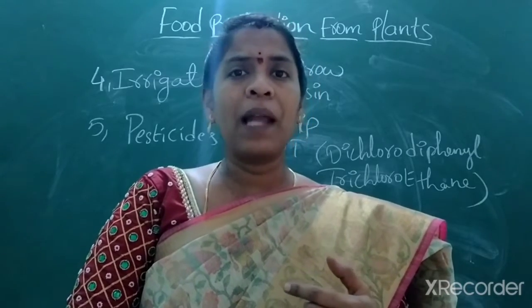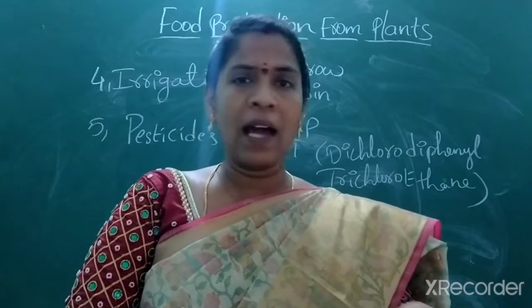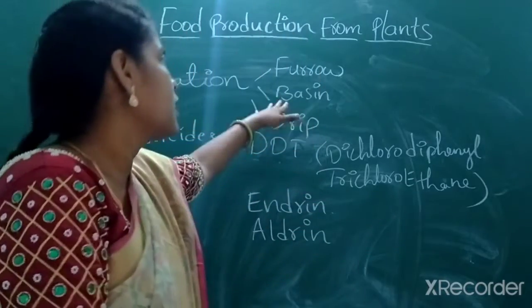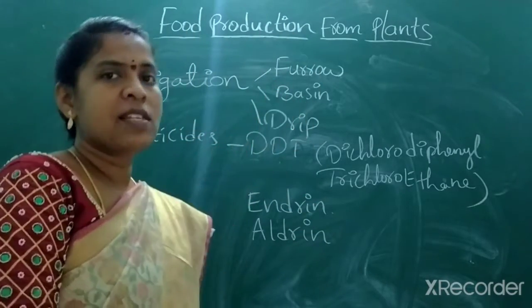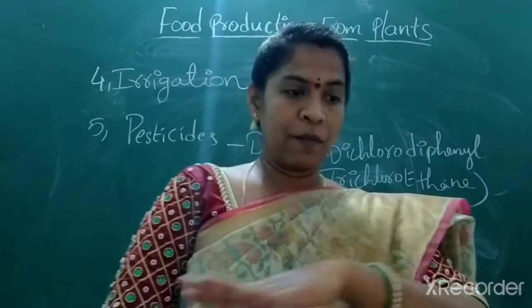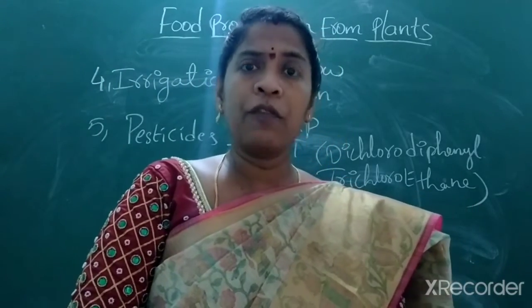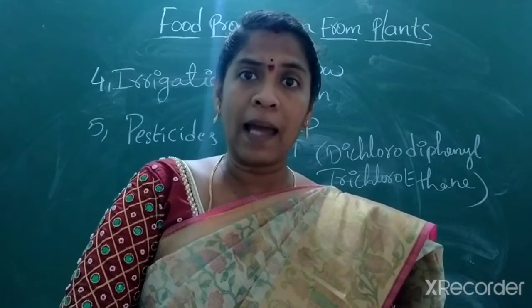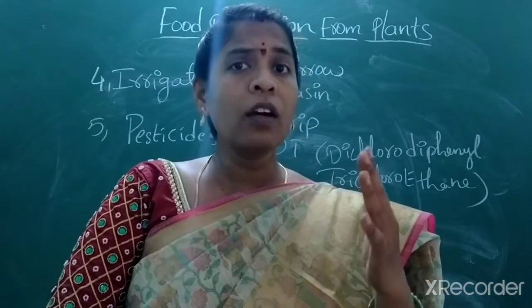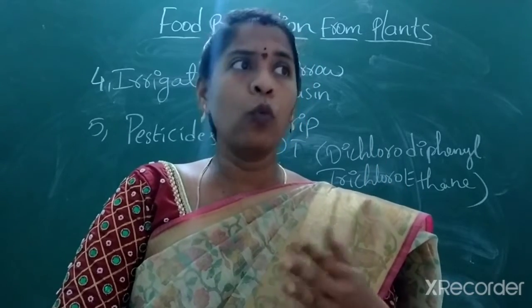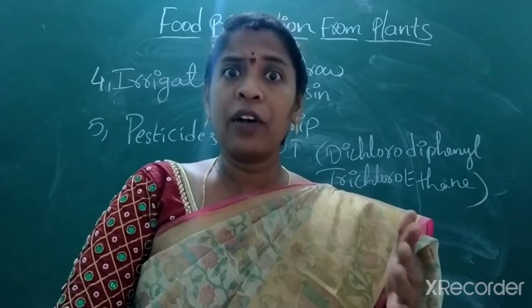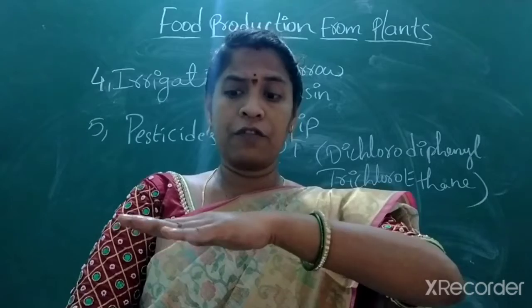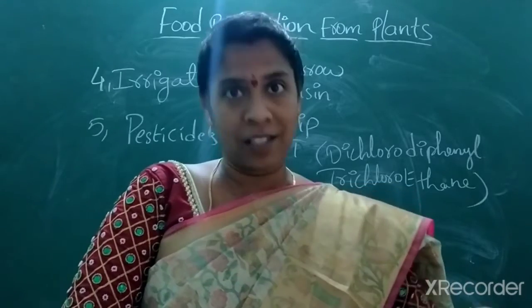Basically, for some plants, they leave the land flat and provide basin irrigation. First I will go with basin, later furrow. Basin means, for example, the base should be flat. For which crops will the base be flat? For rice, wheat, even maize, the soil surface is flat.